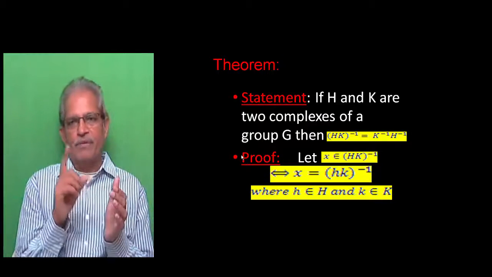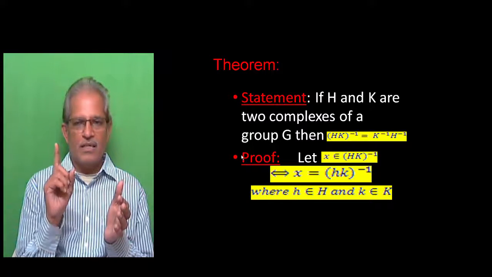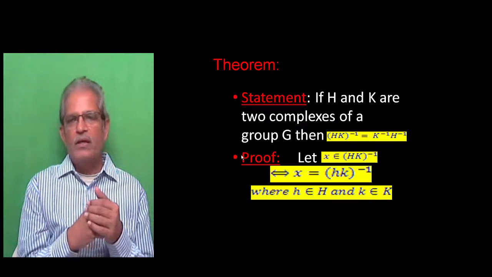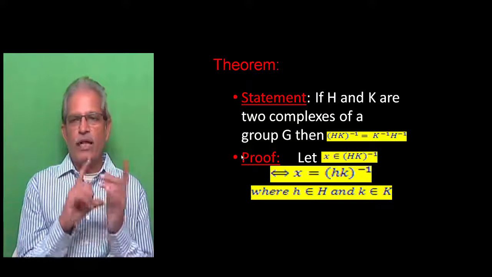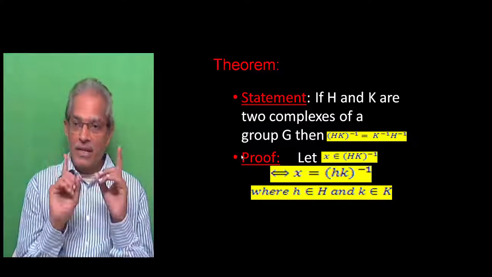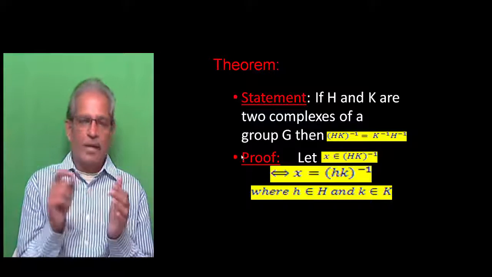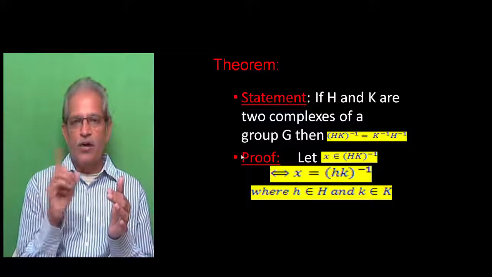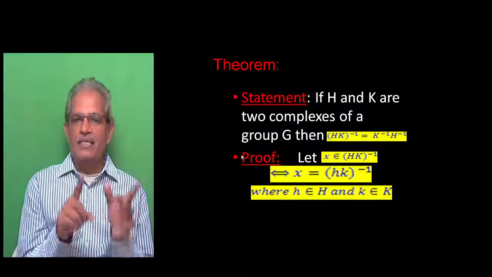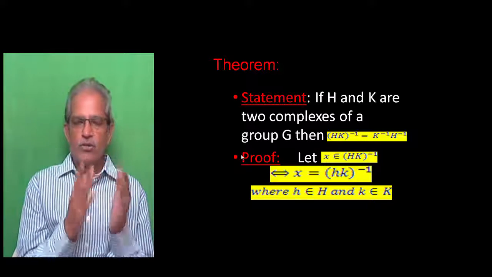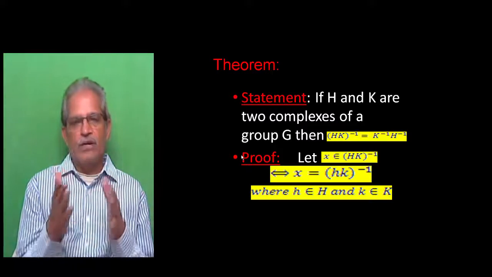The statement is, if capital H and capital K are two complexes of a group G, then (HK) whole inverse is equal to K inverse H inverse. And this is a very important theorem. You have to carefully observe. I repeat, if H and K are two complexes of a group G, then (HK) whole inverse is equal to K inverse H inverse. Now this theorem we have to prove.